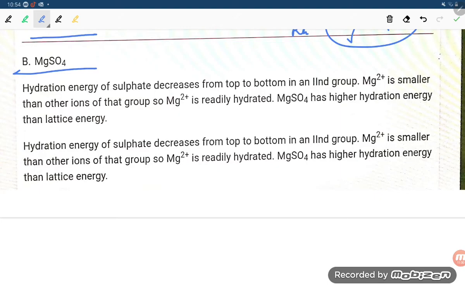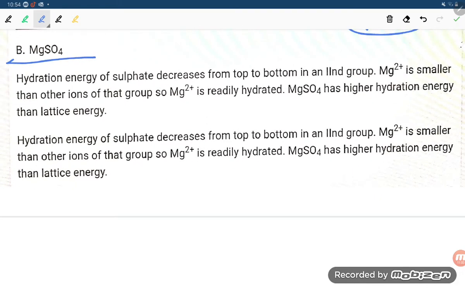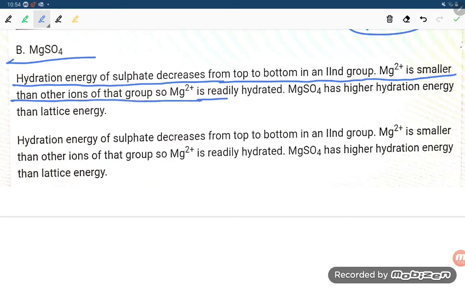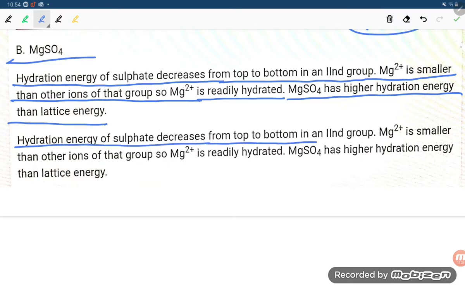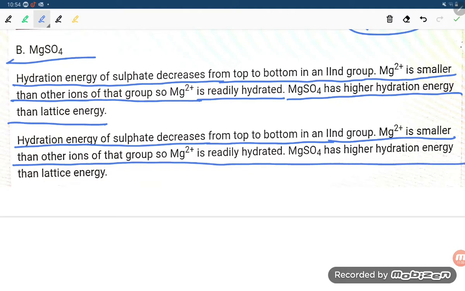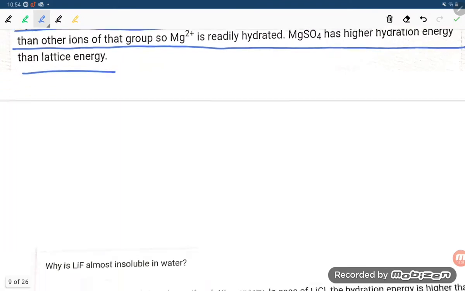So what is the answer, students? The hydration energy of sulfates decreases from top to bottom in the second group. Mg2+ is smaller than the other ions in the group, so Mg2+ is readily hydrated. MgSO4 has higher hydration enthalpy than lattice energy.